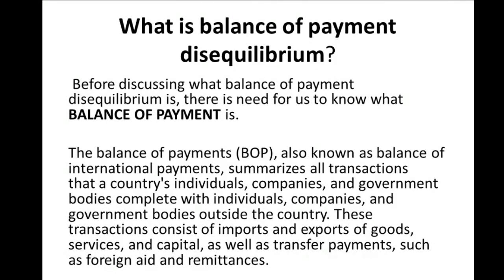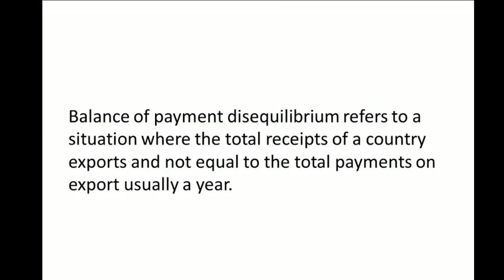If you are going to forget anything, don't forget that balance of payment is a topic under international trade, and it is a balance that summarizes all transactions that a country's individuals, companies, and government bodies complete with individuals, companies, and government bodies outside the country. So don't forget that. Then the next one, now to the main question: what is balance of payment disequilibrium?